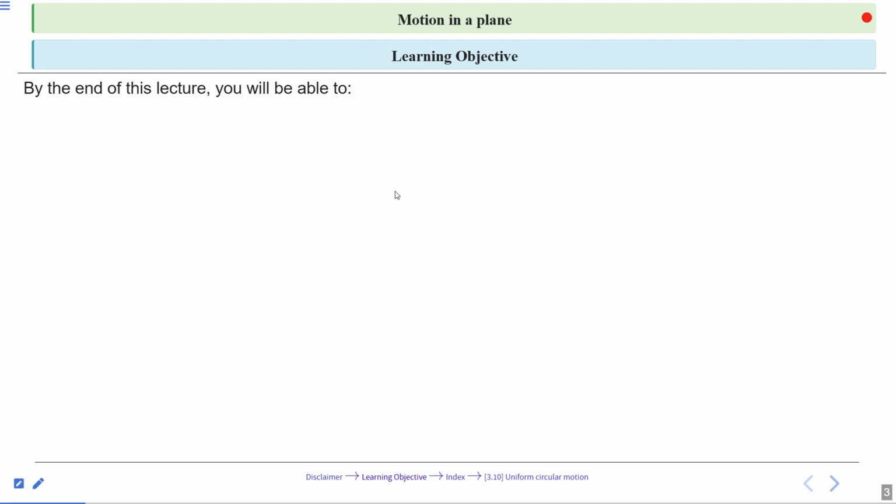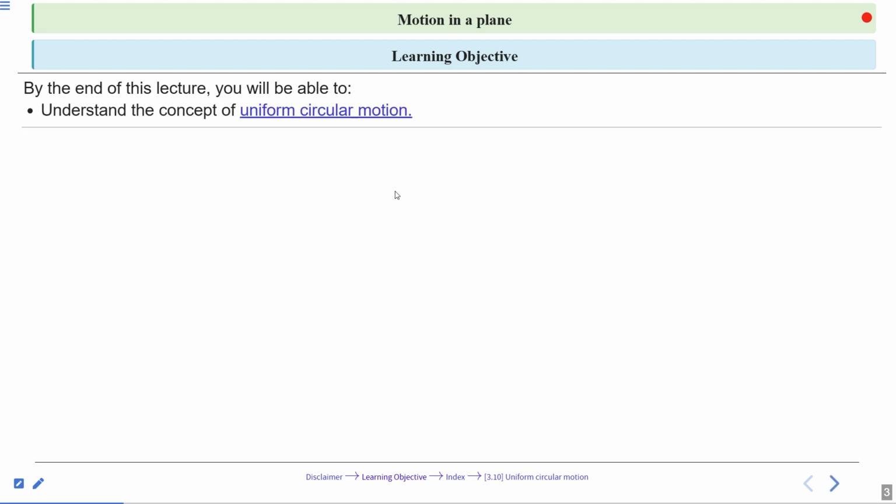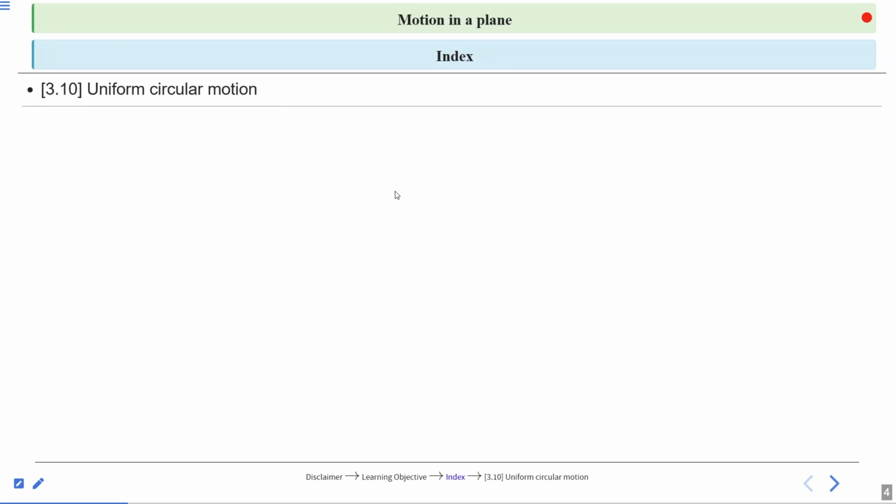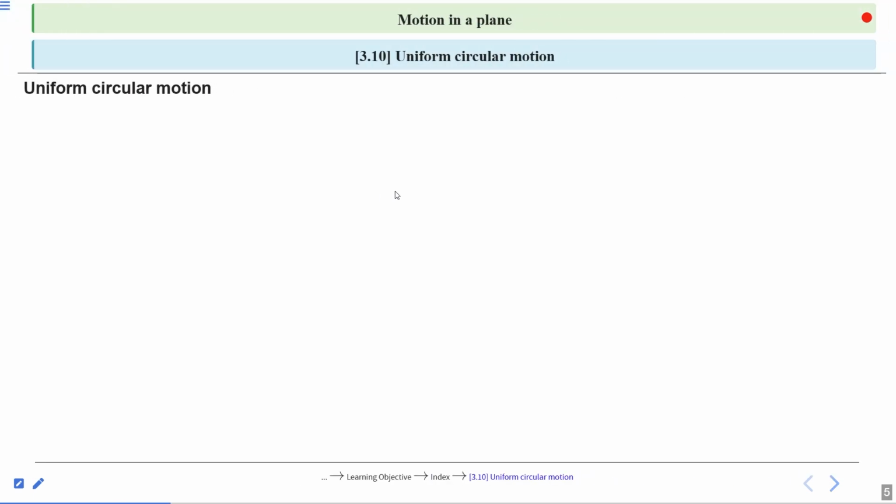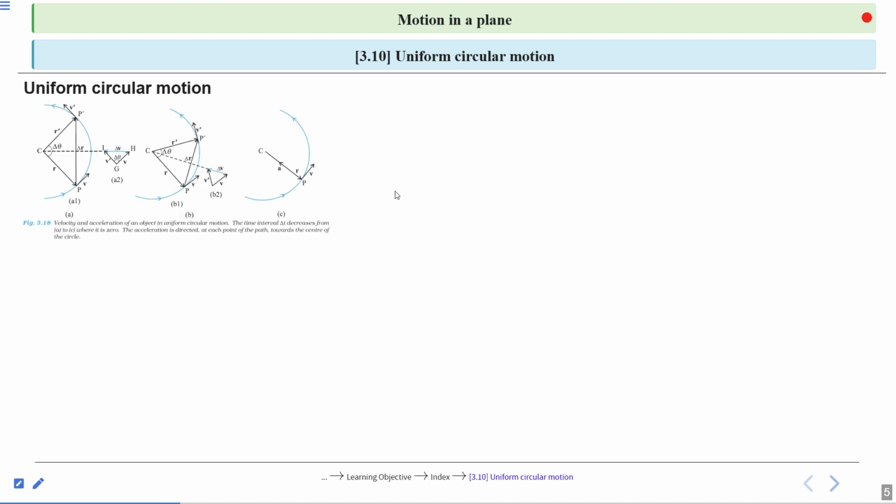Learning objective: by the end of this lecture, you will be able to understand the concept of uniform circular motion, and this is a very important topic. Index. So today we will cover 3.10 uniform circular motion. Here we will learn about uniform circular motion.